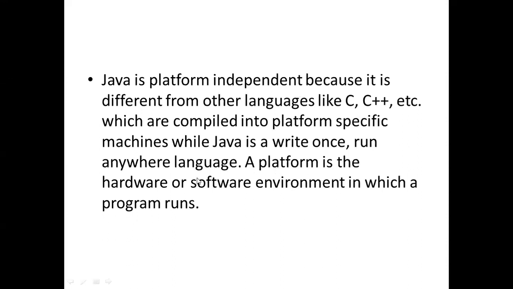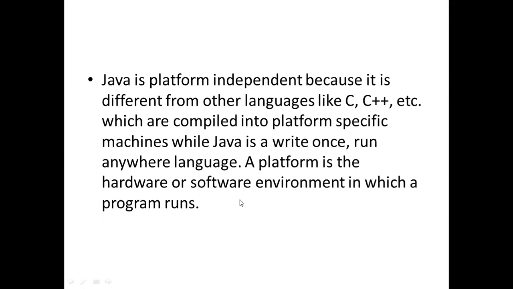A platform is the hardware or software environment in which a program runs. Basically, Java is platform independent because when we compile our code, it is converted into bytecode, and that bytecode is executed by the Java runtime interpreter to generate outputs. That's why Java is platform independent.